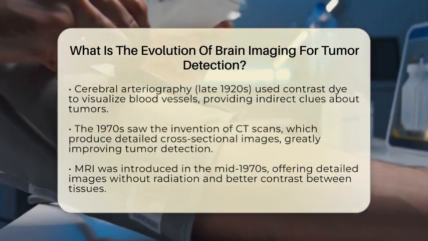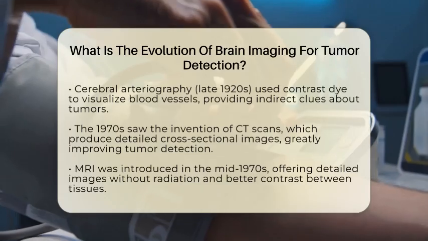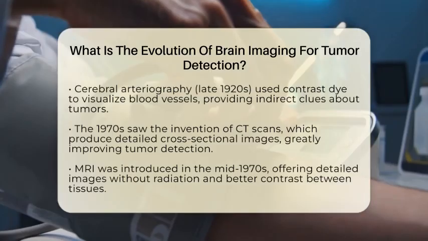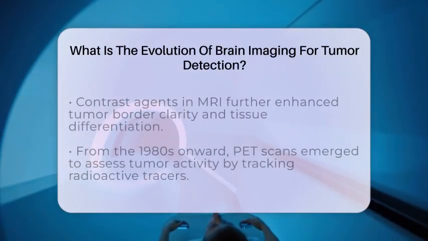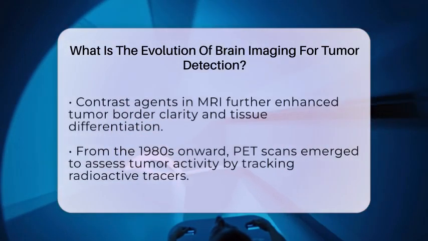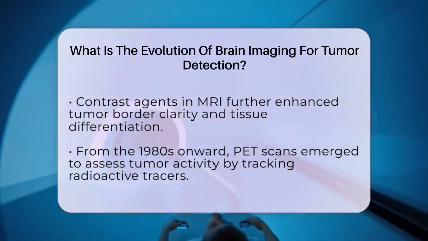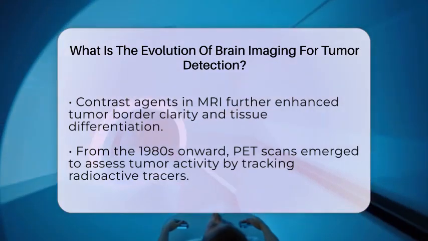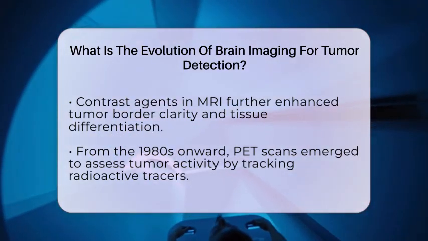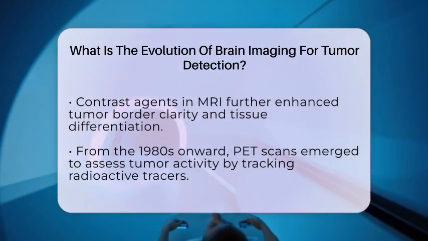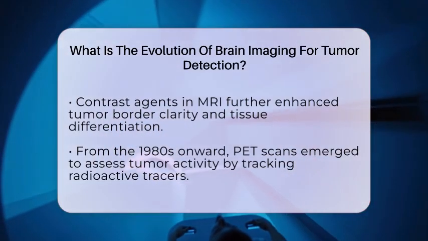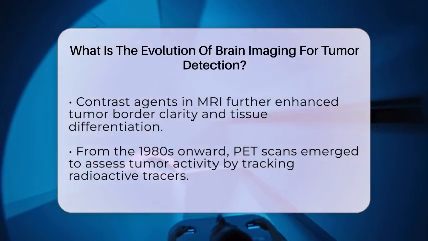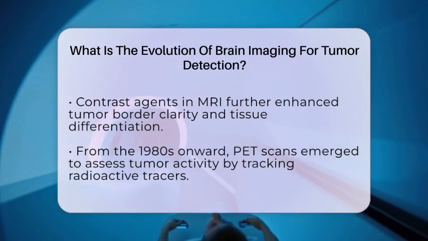Soon after, magnetic resonance imaging, or MRI, was introduced. MRI uses strong magnetic fields and radio waves to create detailed images of the brain without exposing patients to ionizing radiation. By the mid-1970s, MRI images showed excellent contrast between different brain tissues, making it the preferred method for detecting and characterizing brain tumors. Using contrast agents with MRI further improved the clarity of tumor borders and helped distinguish tumor tissue from surrounding healthy tissue.